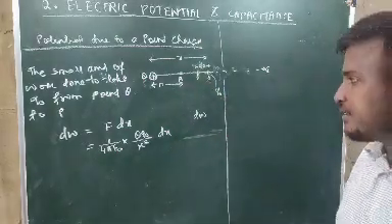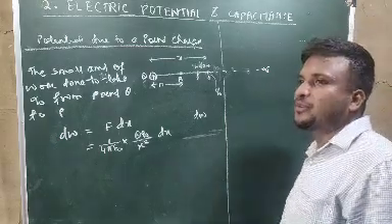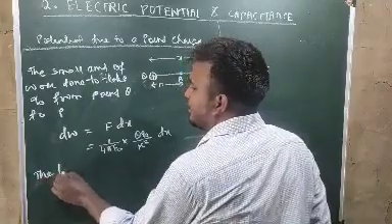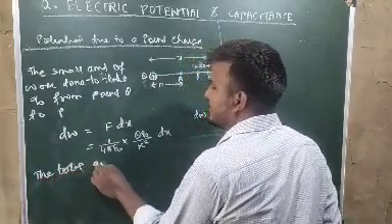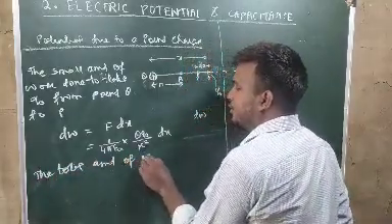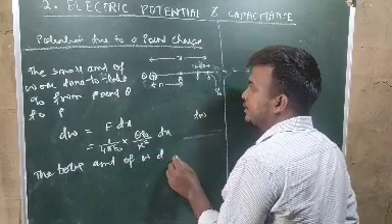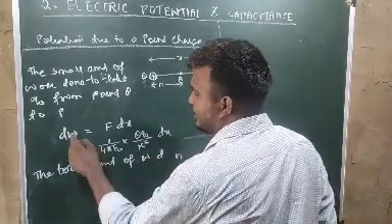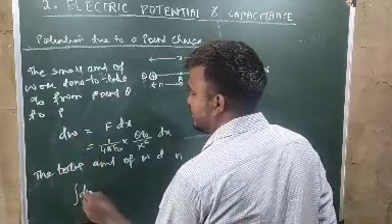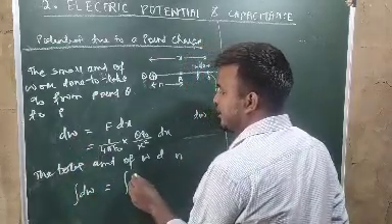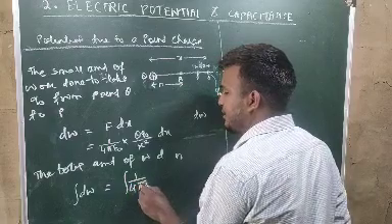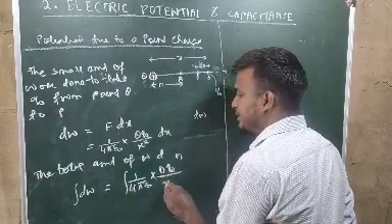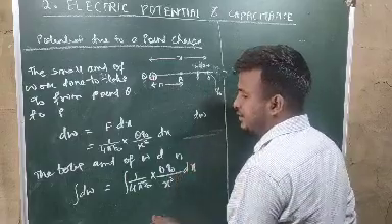Now if we want to calculate the total amount of work done, what do we have to do? Obviously we have to integrate. So the total amount of work done is the integration of dW, and here it will be the integration of 1 by 4 pi epsilon naught multiplied by capital Q, Q naught divided by x square dx.